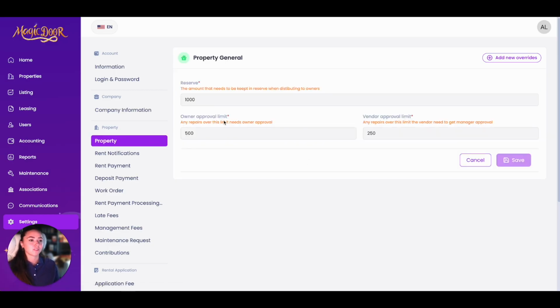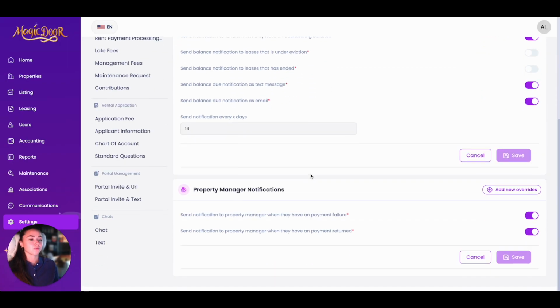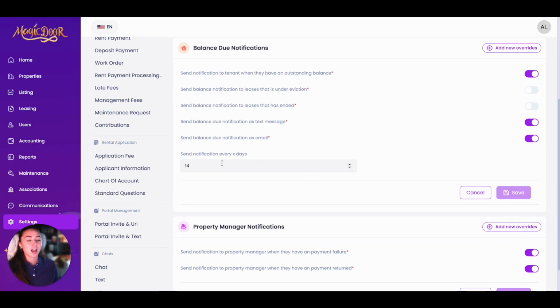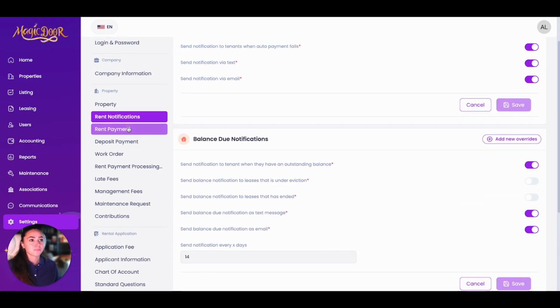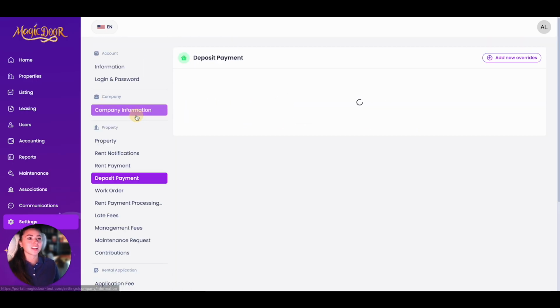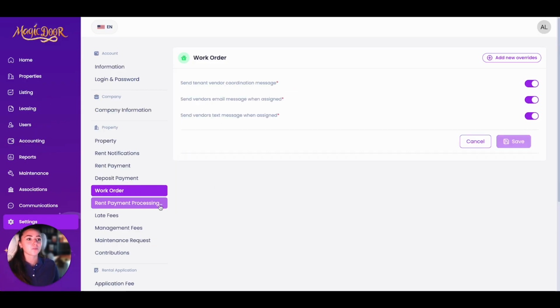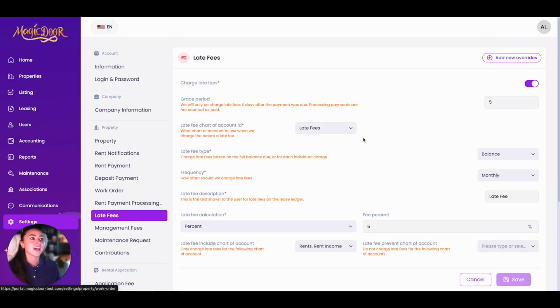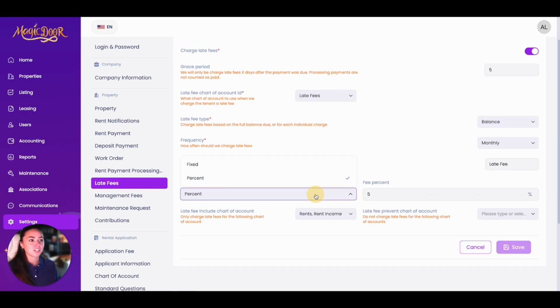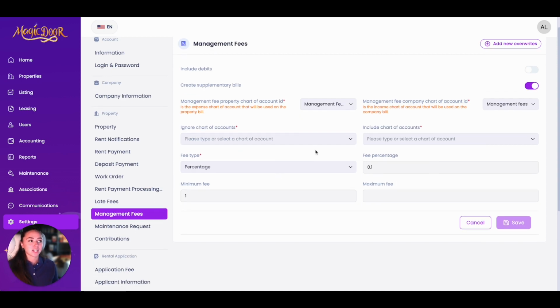You have your general property, where you can choose the reserve, the owner approval amount, your vendor approval amount. You can choose what sort of rent notifications get sent, how often to notify them. We have our rent payment settings, our deposit payment settings, work order settings, rent processing, late fees. This is a big one, so you want to come in here and make sure you put if it's a fixed or a percentage, how much, when these get sent, and make sure you're pressing save after you make any adjustments. Here you can once again access the management fees and set your management fees for your owners.